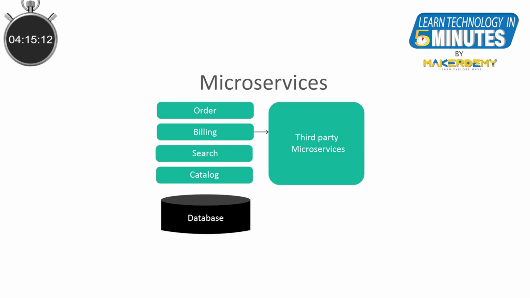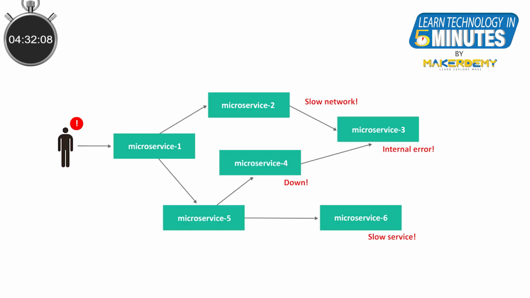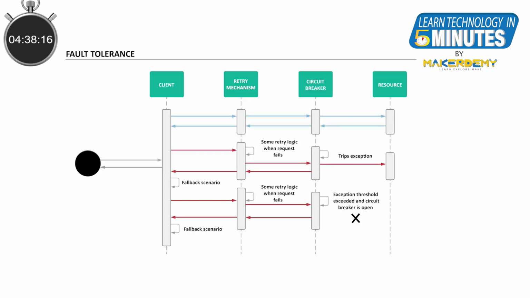4. No control over third-party microservices. Many microservice architectures include services from third-party maintained by teams that you don't have access to. Third-party services can change their APIs or dependencies at any time, which may break your application. 5. Building fault tolerance into an application built using microservices can be more complex than doing so in a monolithic system.